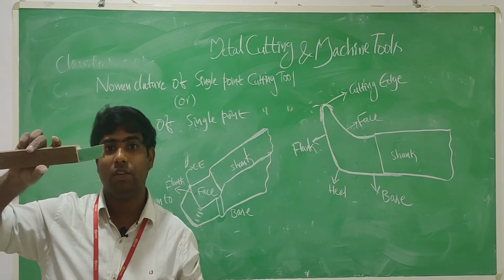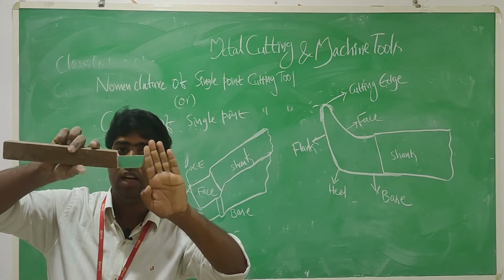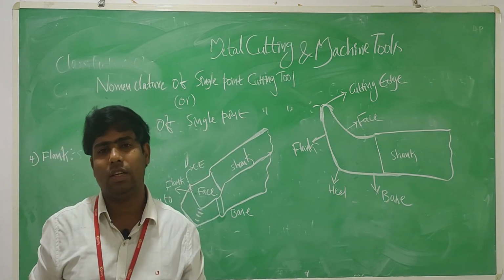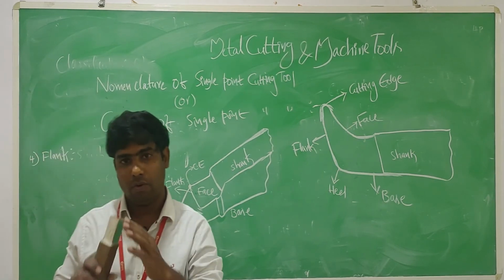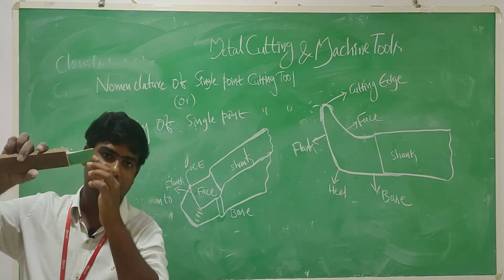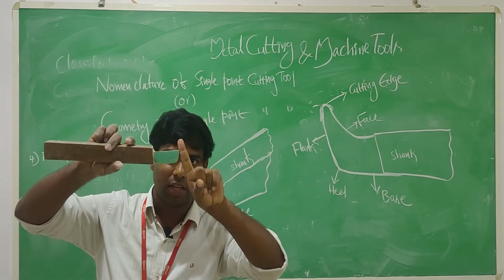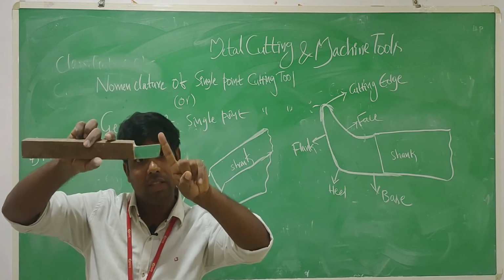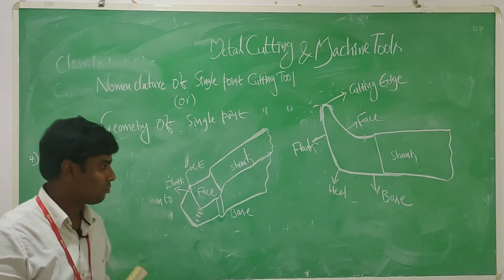If it is a straight portion, there is direct contact between the workpiece and the cutting tool, and that is the major problem. There should be no contact between the flank portion and the workpiece, only between the cutting edge and the workpiece. You should maintain this, otherwise the machining will be damaged.